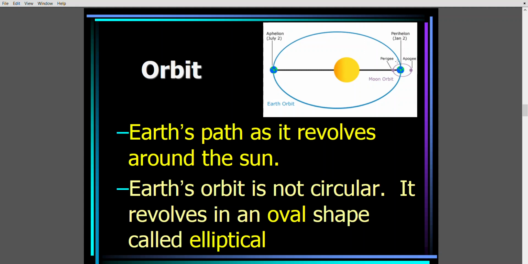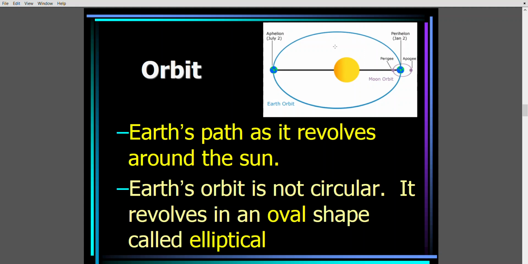Now when we see this orbit, there are two times in a year when earth is closest to the sun and when earth is farthest from the sun. Please remember these dates because you have to fill up an assignment later. The time when Earth is closest to the Sun is January 2. On January 2, Earth is closest to the Sun and this particular time is called perihelion. Perihelion is the time when Earth is closest to the Sun.